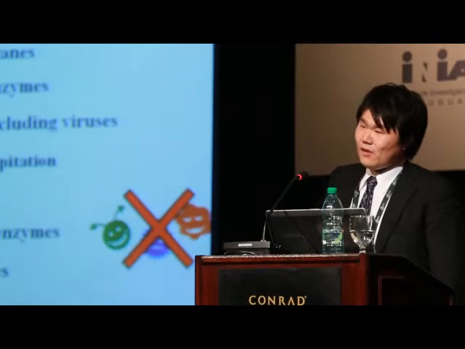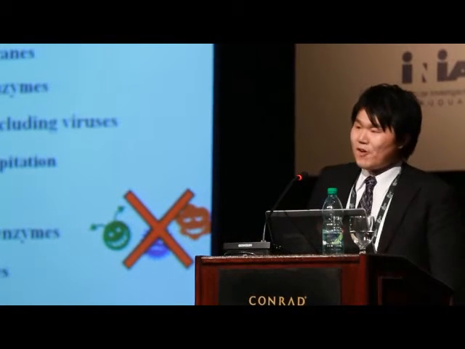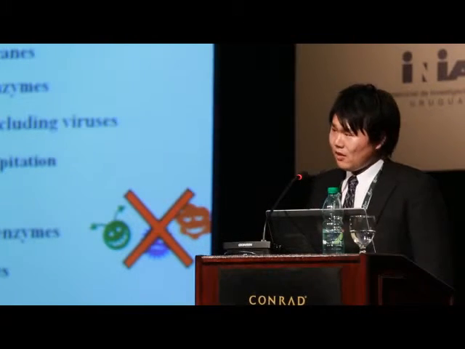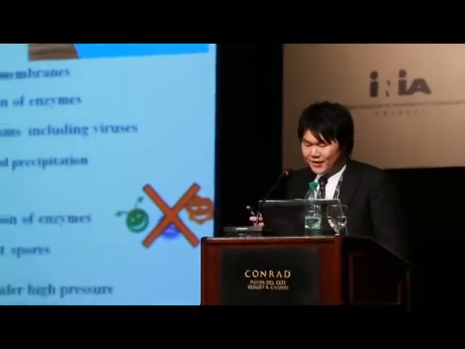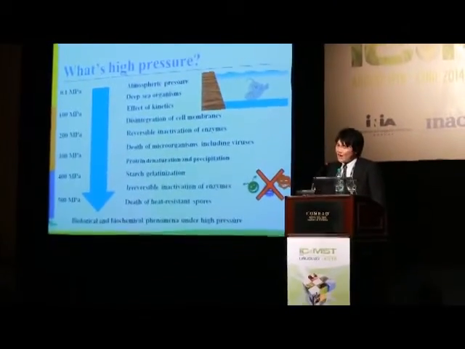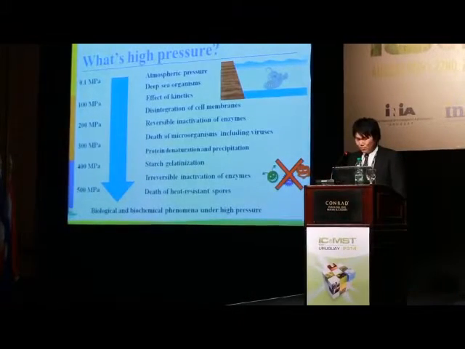Background. What is the definition of high pressure? 0.1 megapascal. This is atmospheric pressure. Normally, we live under atmospheric pressure. Deep sea organisms live under pressure greater than 0.1 megapascal.